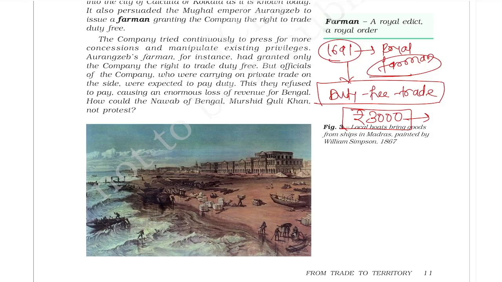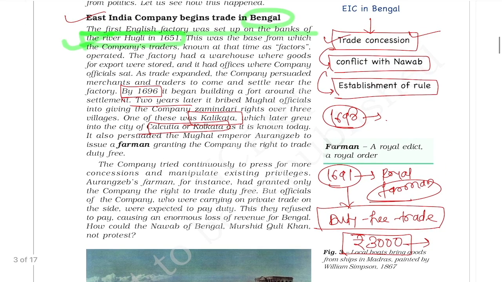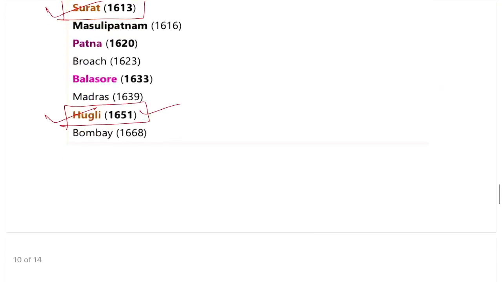So they were getting more and more concessions. Again, in 1696, they started the fortification, and after 2 years, in 1698, they got the zamindari of three villages, and one of the villages was Kalikata, which finally grew into Calcutta or modern day Kolkata. So in the beginning itself, in Bengal, they got many trade concessions.